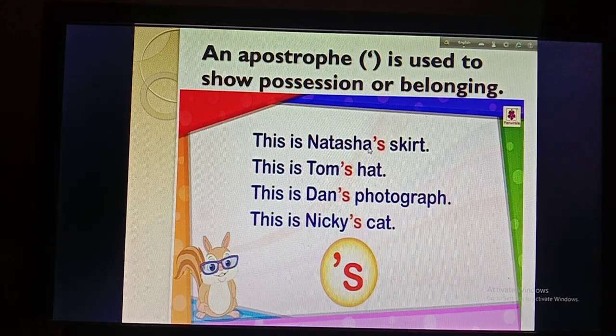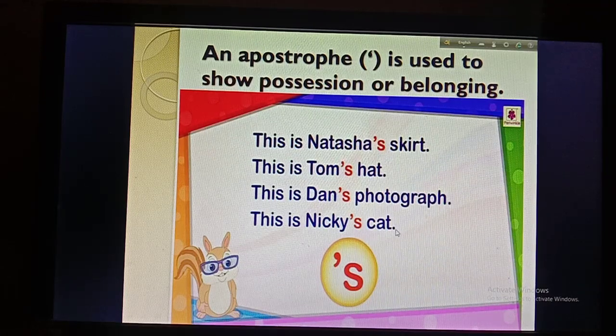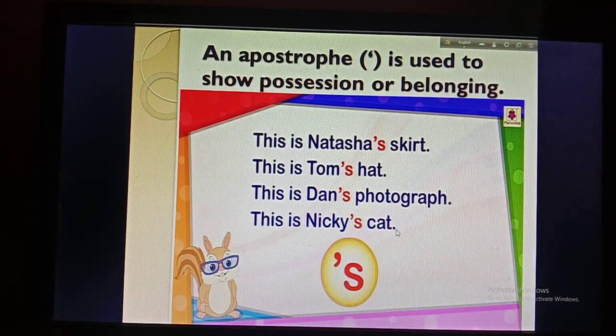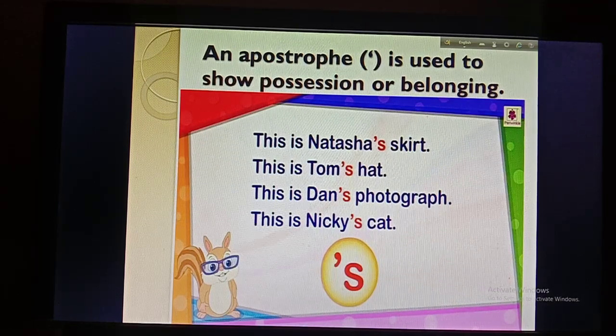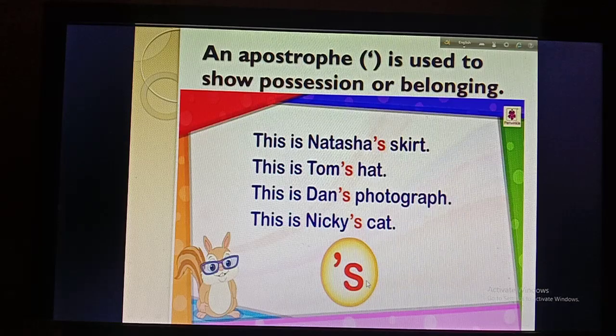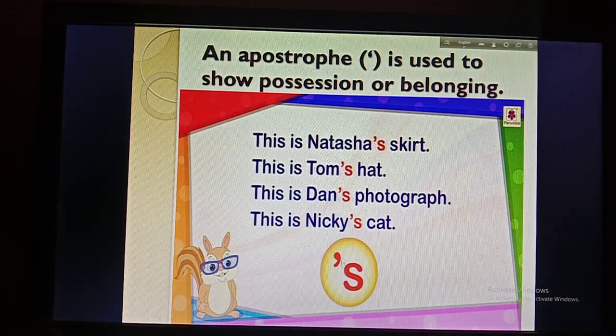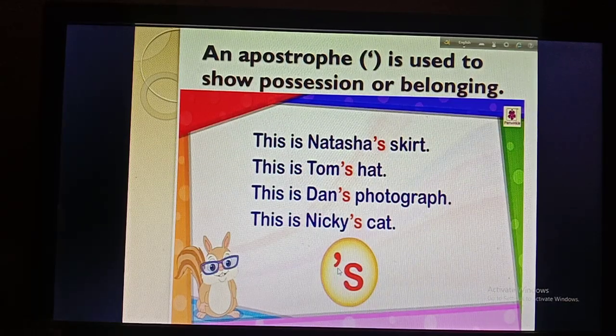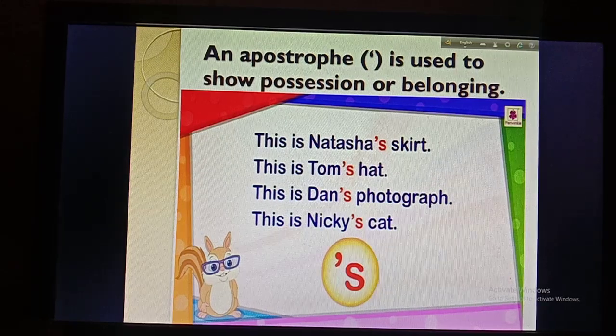So this is Natasha's skirt, this is Tom's hat, this is Dan's photograph, this is Nikki's cat. So to show the possession of the singular number, we have to use apostrophe s. Before the s there will be a comma, and that is called apostrophe s, okay.